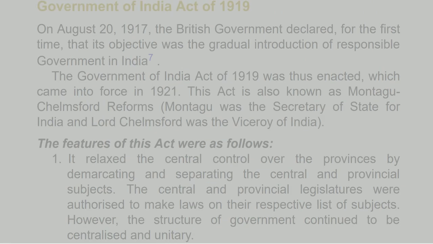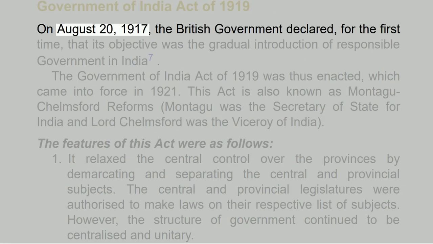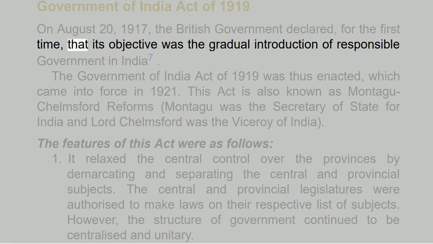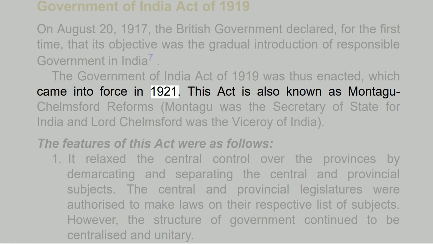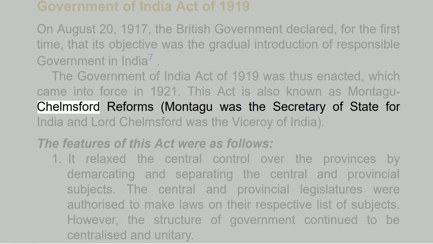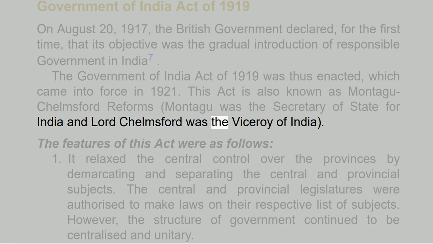Government of India Act of 1919. On 20 August 1917, the British government declared, for the first time, that its objective was the gradual introduction of responsible government in India. The Government of India Act of 1919 was thus enacted, which came into force in 1921. This act is also known as Montagu-Chelmsford Reforms. Montagu was the Secretary of State for India and Lord Chelmsford was the Viceroy of India.